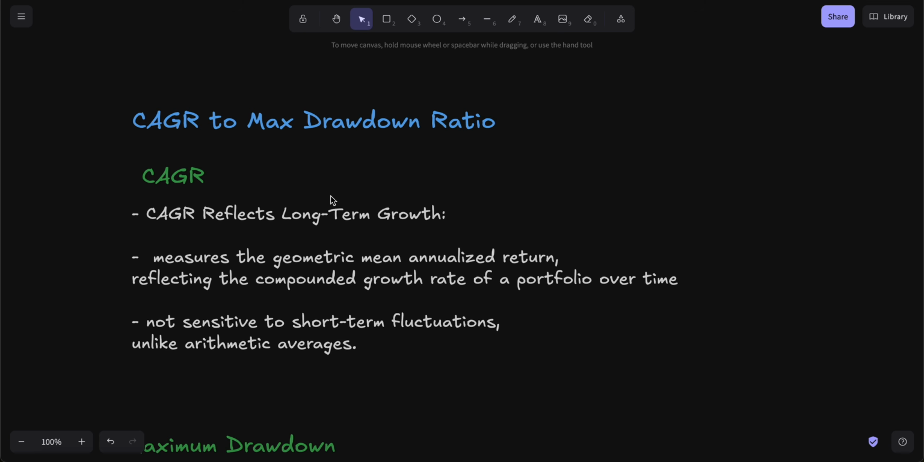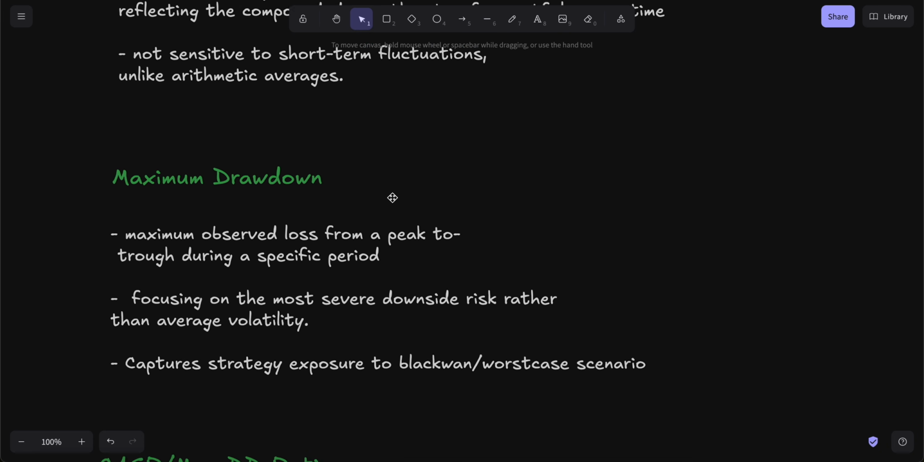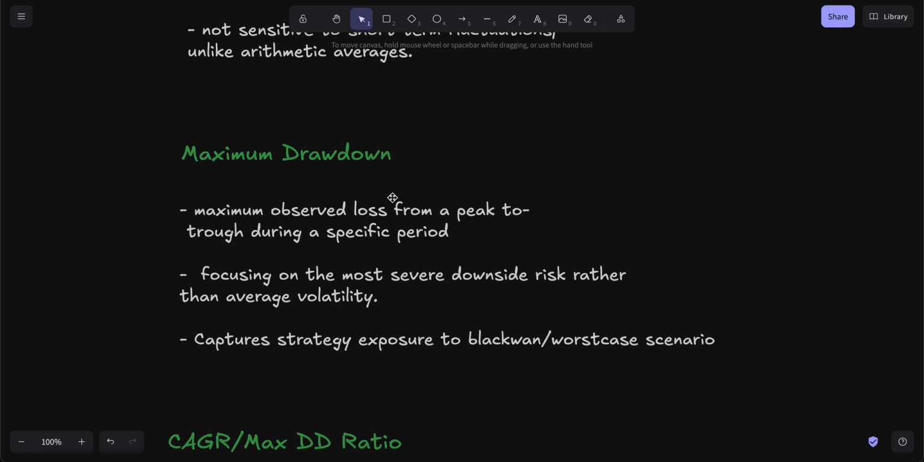So CAGR is a good measure, and we have to compare it with the maximum drawdown, the CAGR to maximum drawdown ratio. Maximum drawdown is observed from a peak to trough during a specific period. It focuses on the most severe downside risk rather than the average volatility. So you get that worst case scenario, what happened in the financial crisis or in the dot-com bubble, all factored into the maximum drawdown, and you know if your strategy will survive during those events, during the forward test.